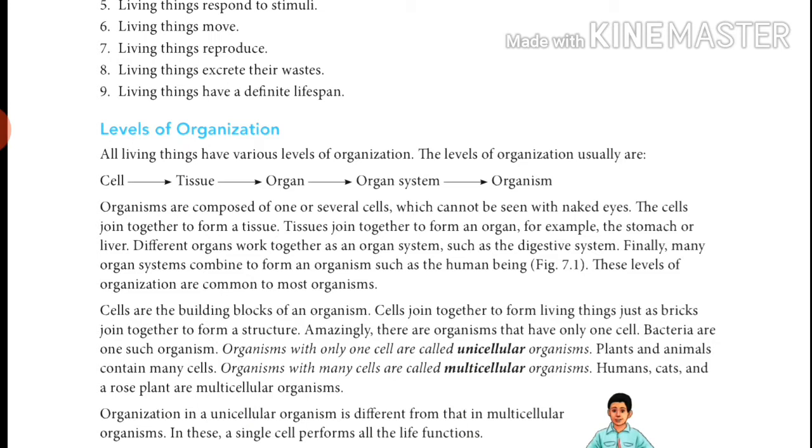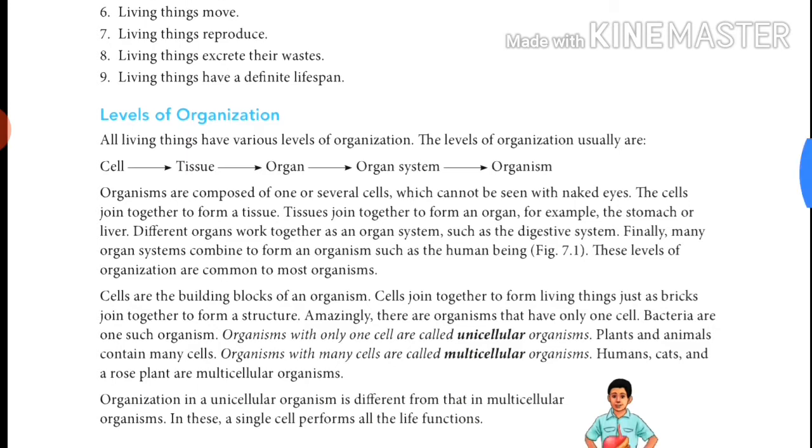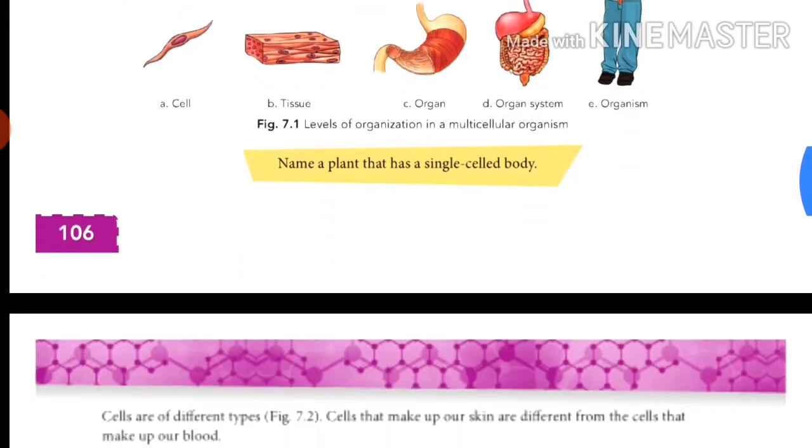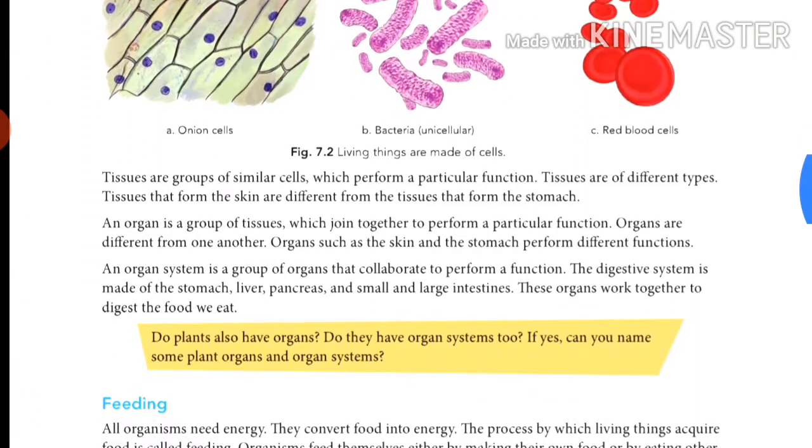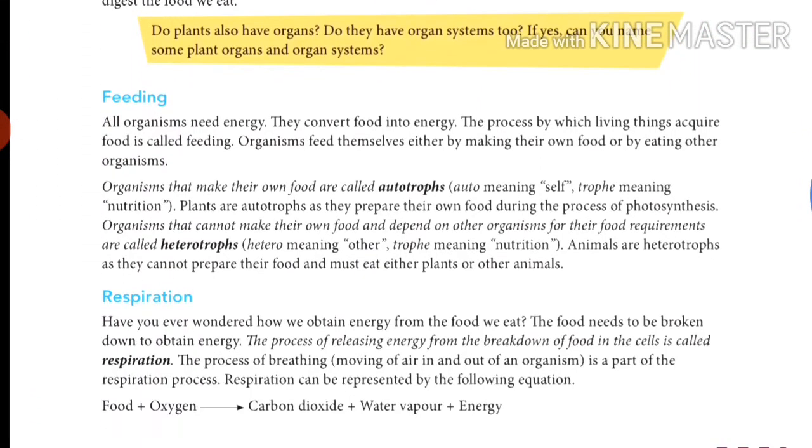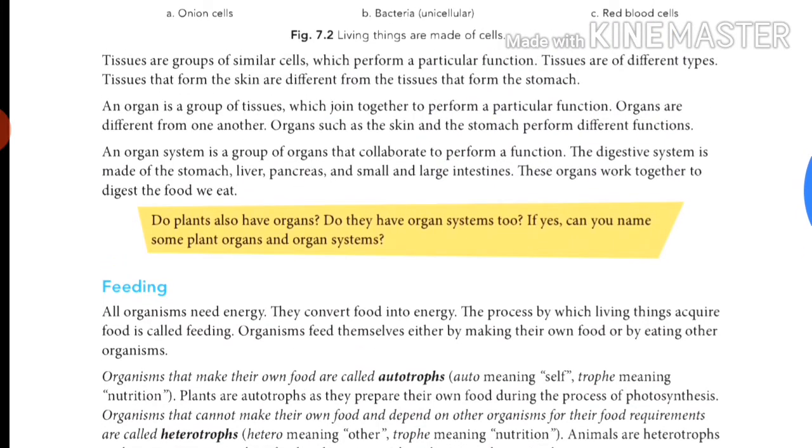These are multicellular organisms. Then we discussed the organ system, that's all.